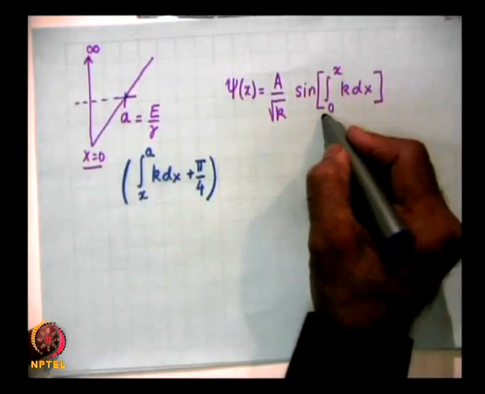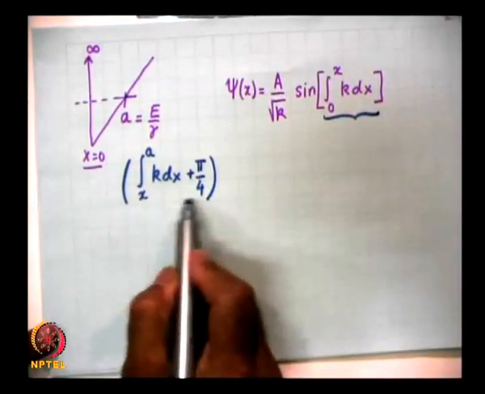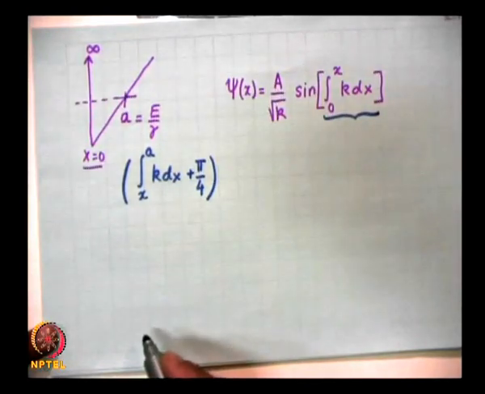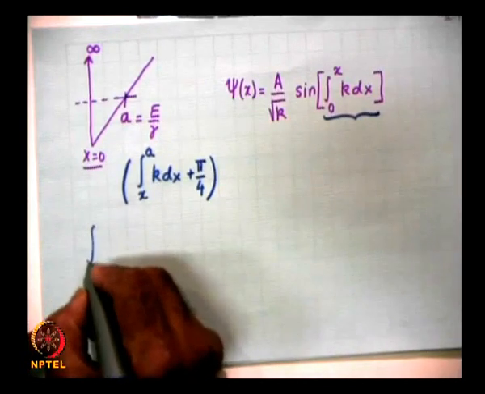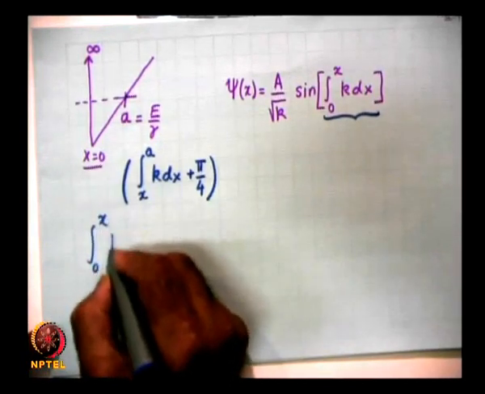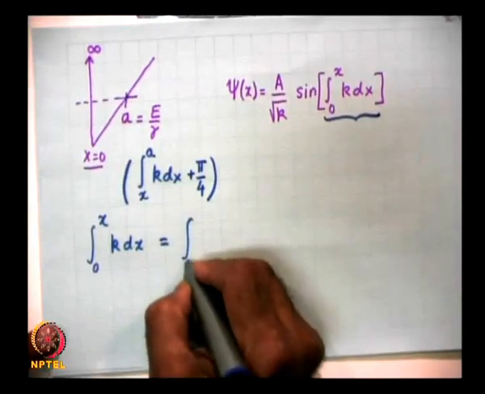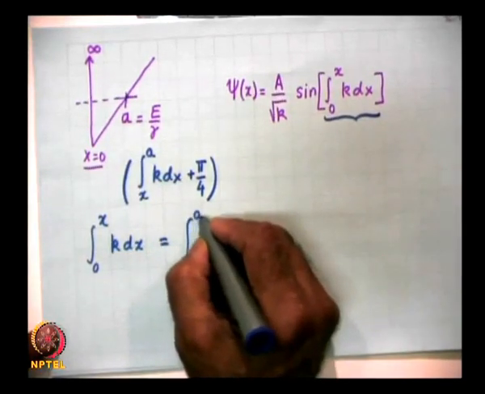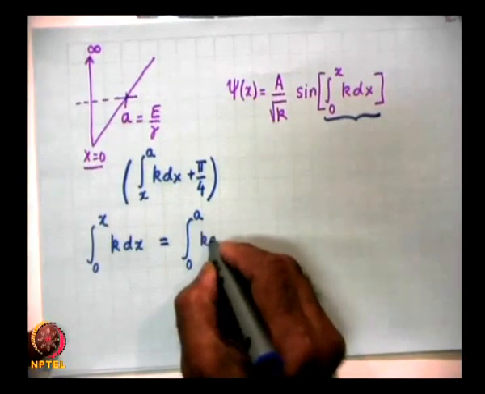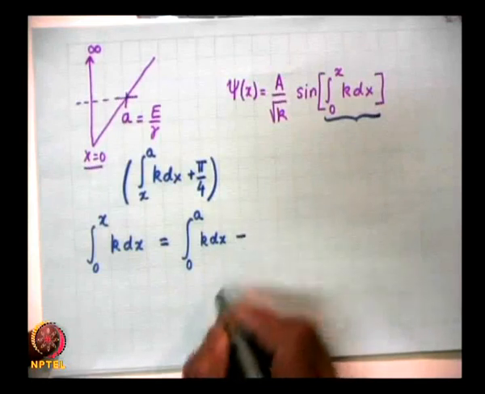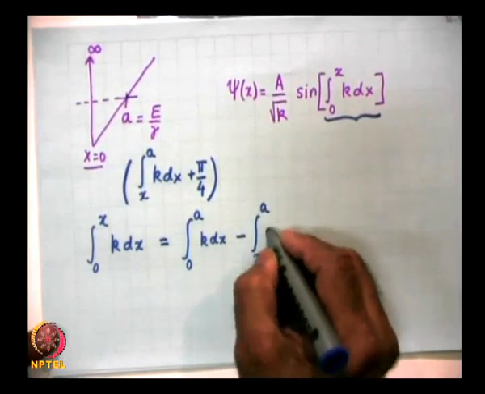So, I must write this so that it has a term which is equal to this, which is very simple, because 0 to x k dx is equal to 0 to a k dx minus x to a k dx.